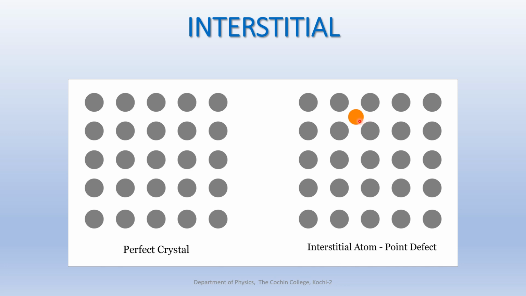It is not replacing any parent atom, but it is a small external atom. A small atom occupies the void space, the vacant space between the parent atoms.